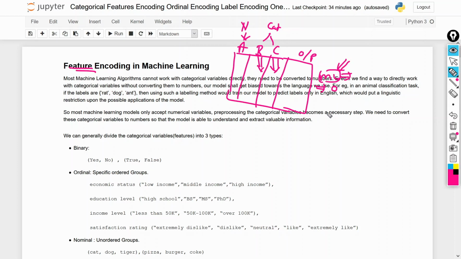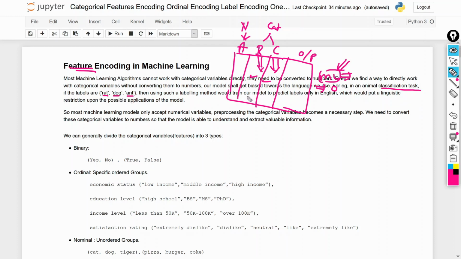Suppose we were able to find any way to train this machine learning model using the categorical variable directly, without converting these variables into numbers. In that case, what would happen? We want to create a classification model where we want to classify rat, dog and ant.